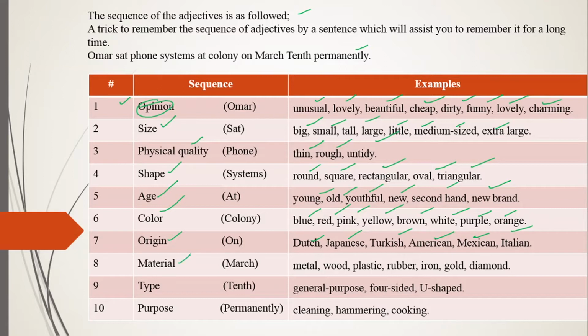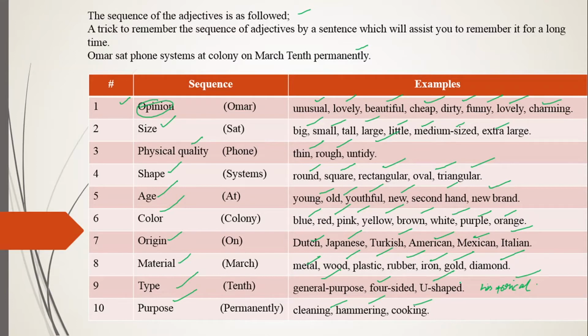And material, of which material that thing is made. Definitely material is used for the thing. So metal, wood, plastic, rubber, iron, gold, diamond, and type. Which sort of category it has? Like general purpose, you'll be talking about four-sided, U-shaped. In the same way, historical, clear, these all you'll be talking about. And in the same way, purpose, you'll be talking about cleaning, hammering, and cooking.